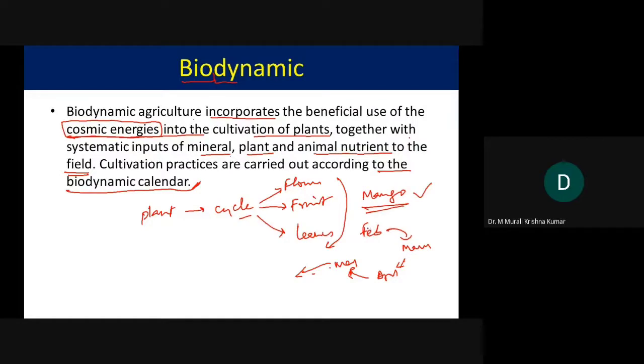You will first see half-done fruits during Ugadi festival. At that time you will see for the first time the mango fruits. So they follow some season. If you wanted mango to be grown in December, it is not possible.